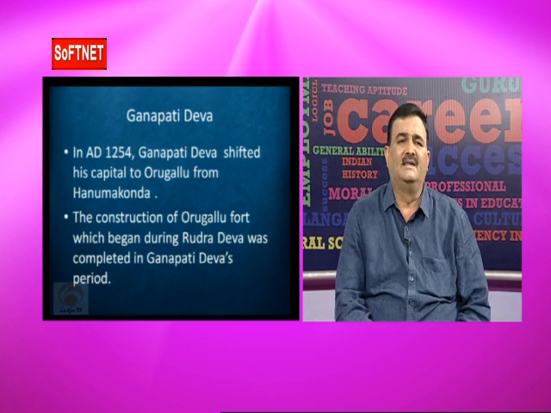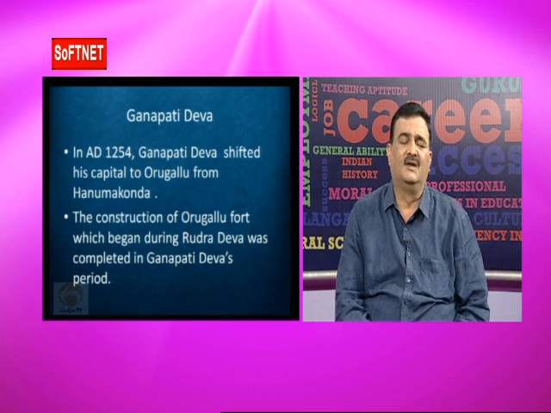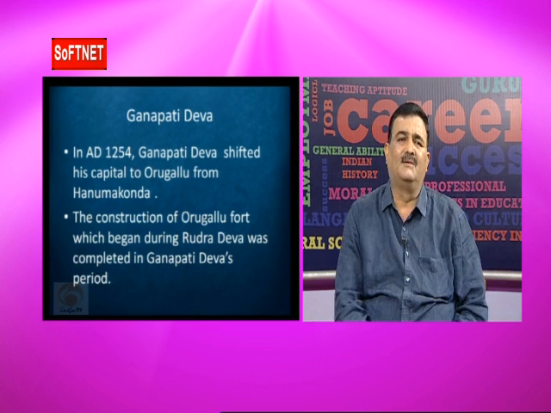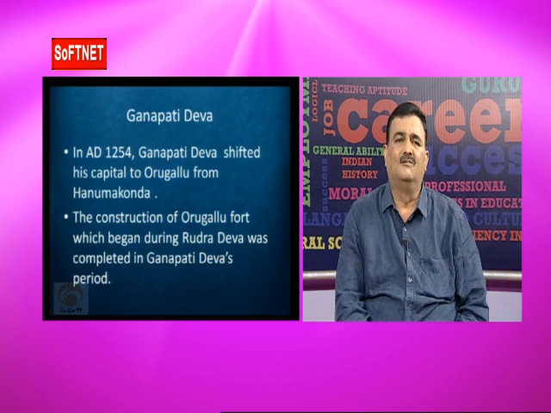After the completion of this Orugallu fort, Ganapati Deva shifted his capital from Hanamakonda to Orugallu in 1254 AD. This is a very, very important question. Which Kakatiya ruler shifted his capital from Hanamakonda to Orugallu?